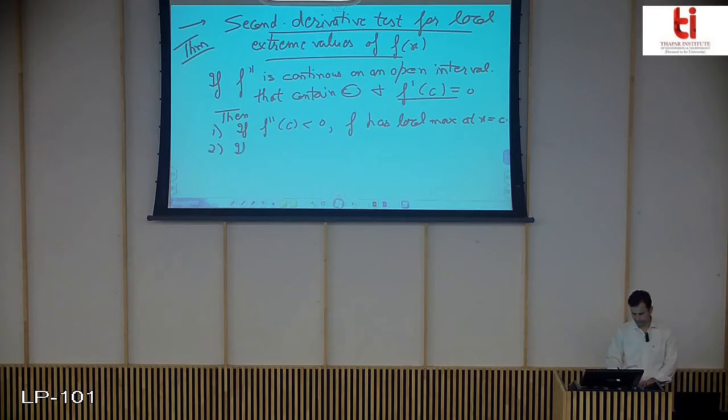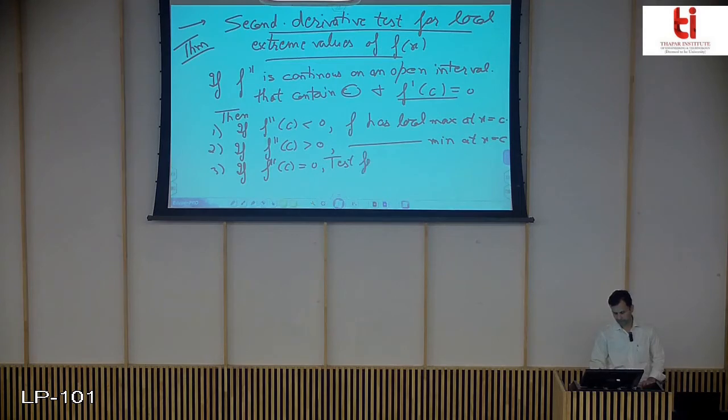If f'' at point c is greater than 0, f has local minima at x equals c. And finally, if f''(c) equals 0, the test fails. You can't apply this test for finding the maxima or minima.